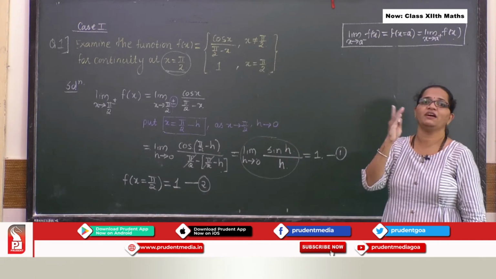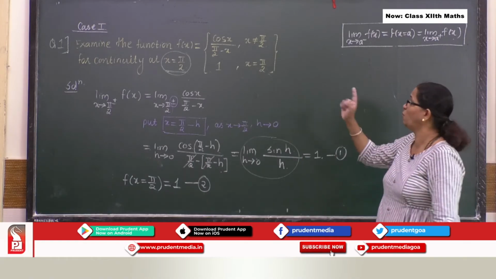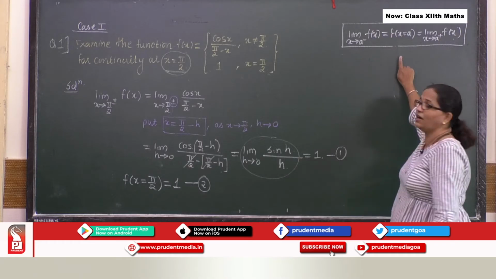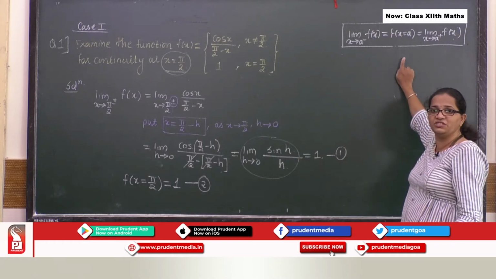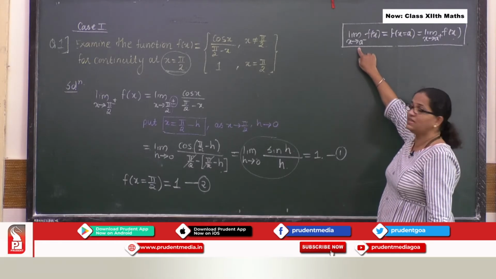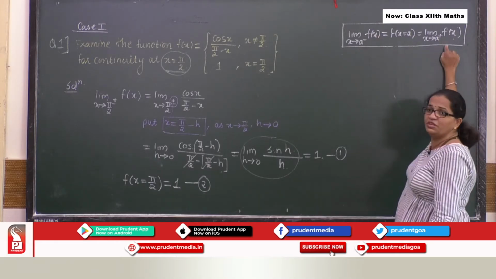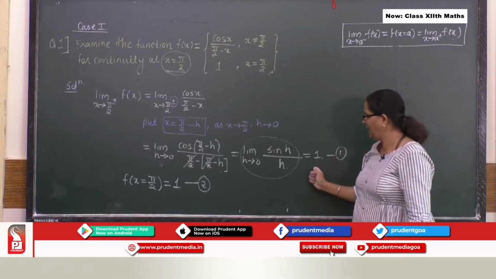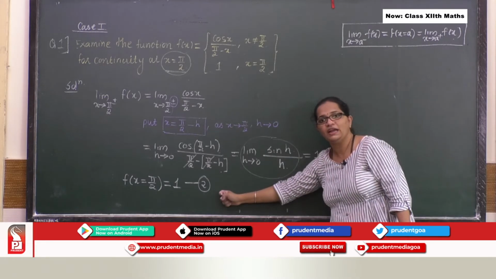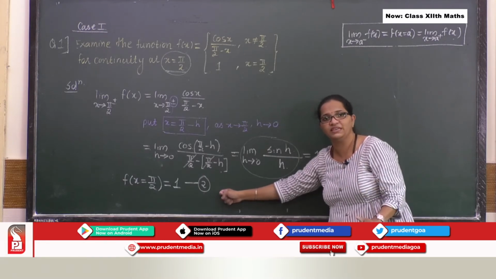Okay. What are we finding? We are finding whether the given function is continuous. So we come to this definition, check now, limit a minus f of x is equal to limit a plus f of x. Yes, it is 1. Here at x equal to pi by 2, what is the value? It is 1.